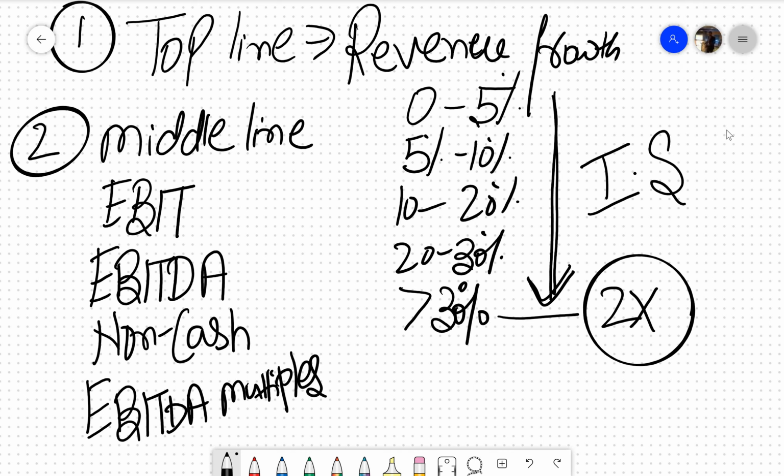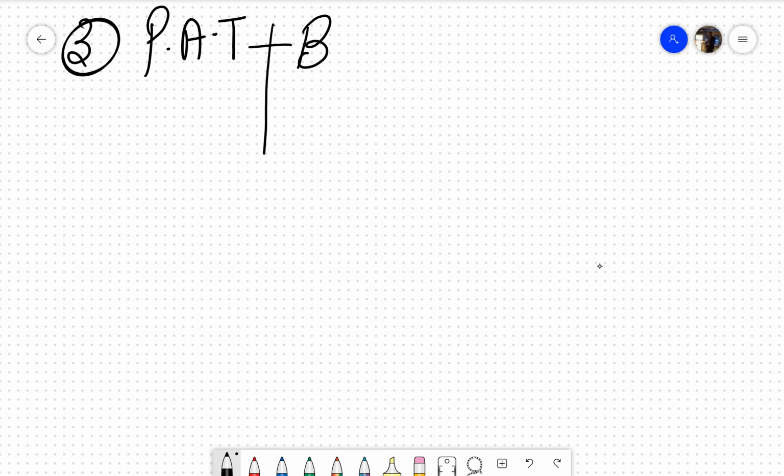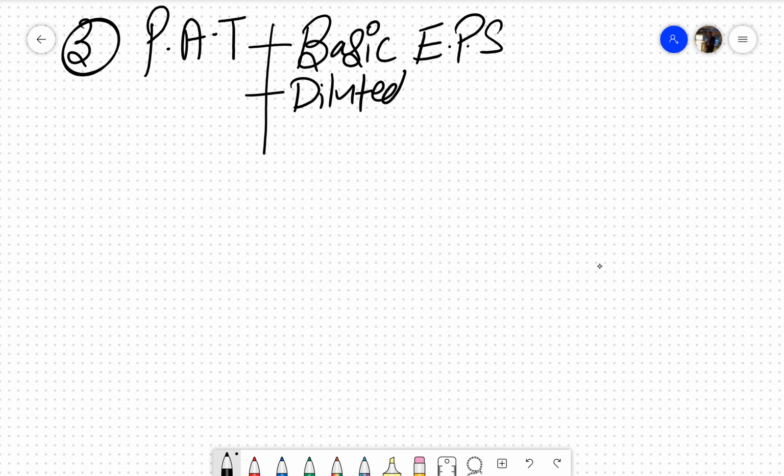The third important thing banks see in any continuous monitoring activity is my favorite, profit after tax. And here they love to see these 3 things: basic EPS, basic earning per share, I would say diluted EPS, diluted earning per share, and third is definitely adjusted EPS.